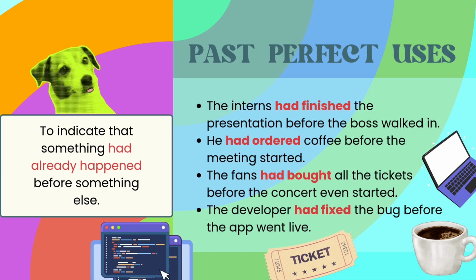Past perfect could indicate that something had already happened before something else. Like in these examples, the interns had finished the presentation before the boss walked in. He had ordered coffee before the meeting started. The fans had bought all the tickets before the concert even started. The developer had fixed the bug before the app went live.